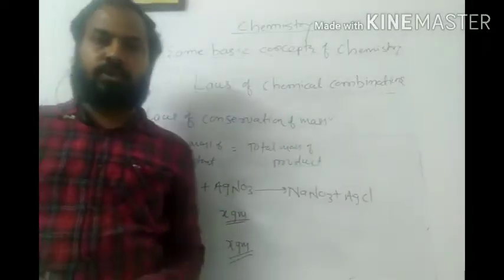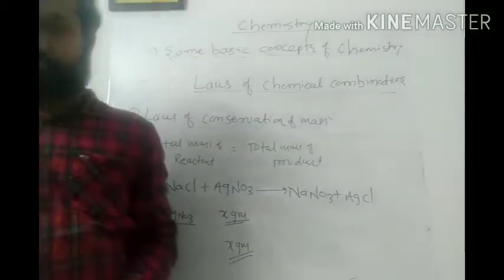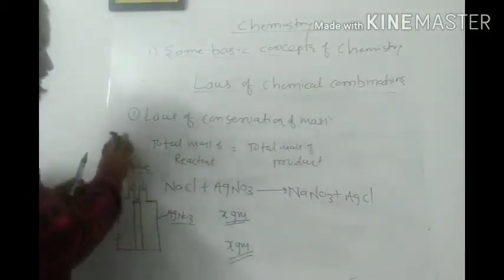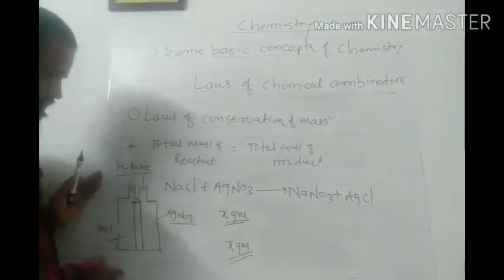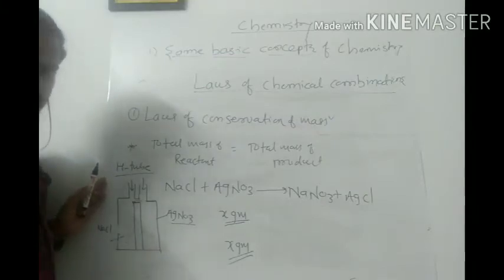That is known as the law of fixed proportion or law of constant composition. If you want, you can take a snapshot of this. I will proceed further.